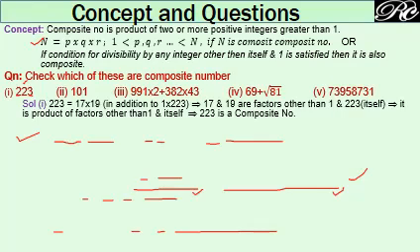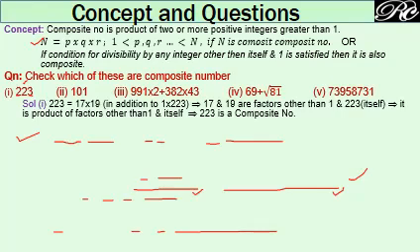Again 6, not possible, because 2 and 3 are not its factors. 7, if you divide it by 7, you will get that it is not divisible by 7. Then 8, not possible. 9, not possible. 10, not possible. 11, again you go for division, it is not divisible.